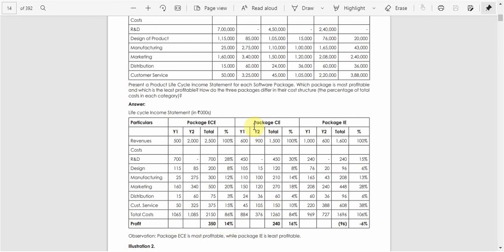Likewise, we will calculate for package CE and package IE, right? So, all the data is available in the problem. So, if you compare these three packages, for ECE we are getting around 14% of the profit. For CE, we are getting 16%, right? And for IE, it is minus 6%, right?